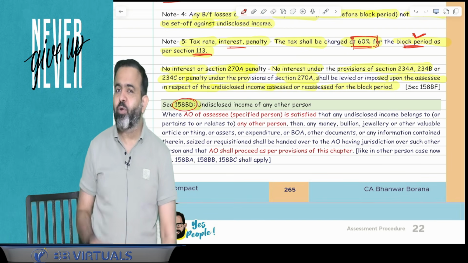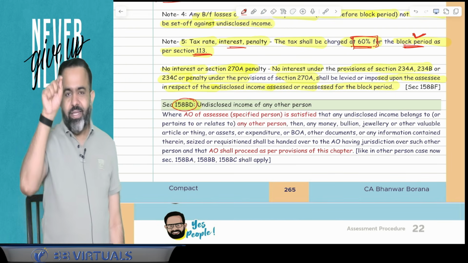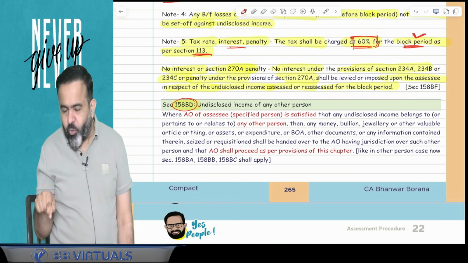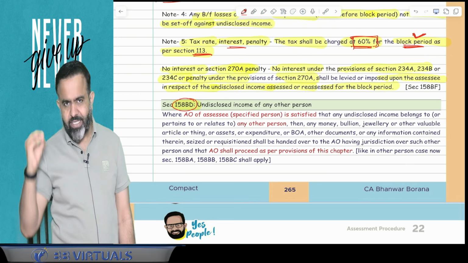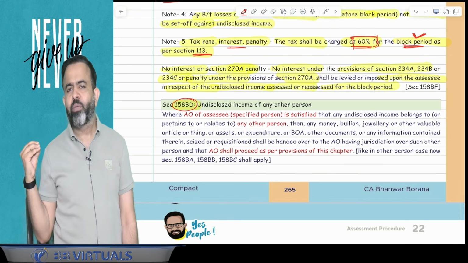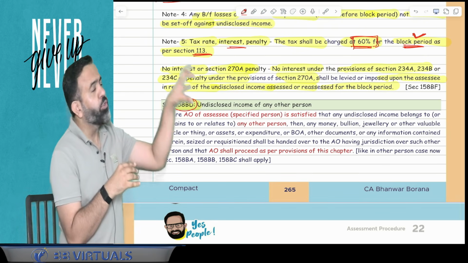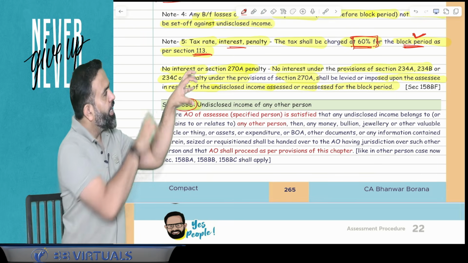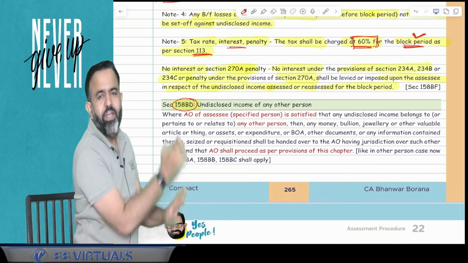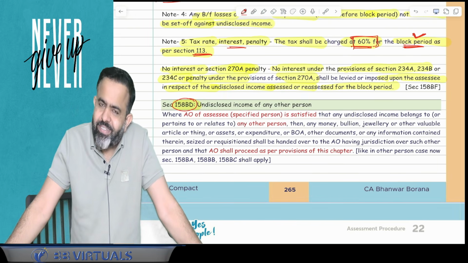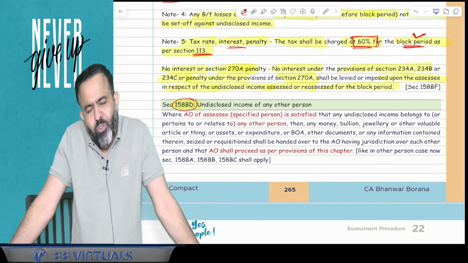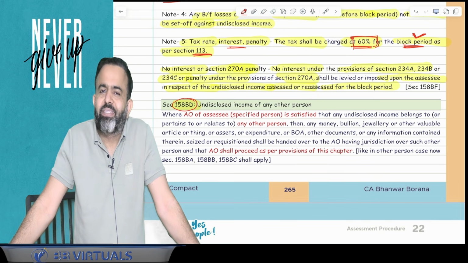Here the AO of Rajnikant will hand over these details, assets, documents or information to the AO of Dhanush, and the AO of Dhanush will issue a notice to Dhanush to file the return of the last 6 years. And in the case of Dhanush also, there will be a block assessment. That is the section